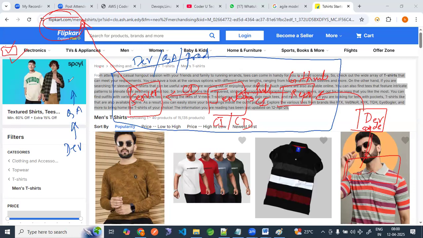Now QA will test the code. Everything is fine. They will move the code to prod. Prod means this live code here. And then after a few days, you will find this feature appearing here. One feature is appearing here. Any feature, email sending, let's just consider.